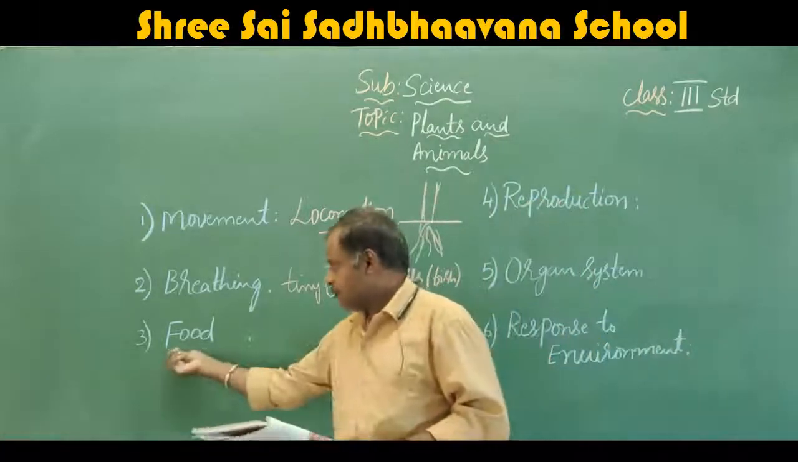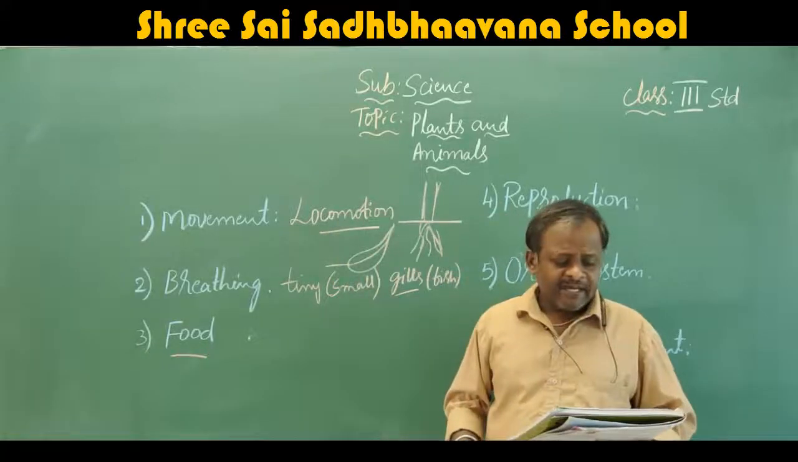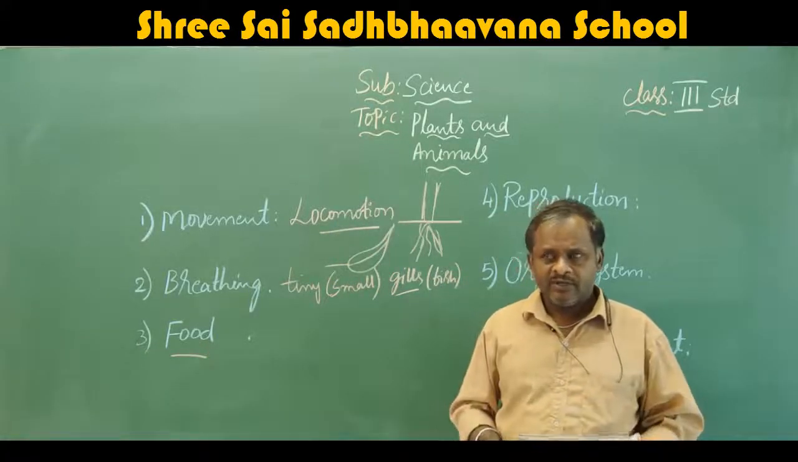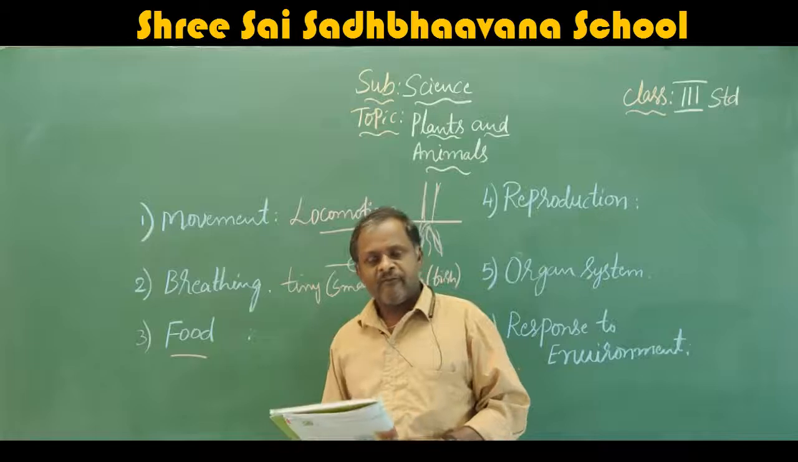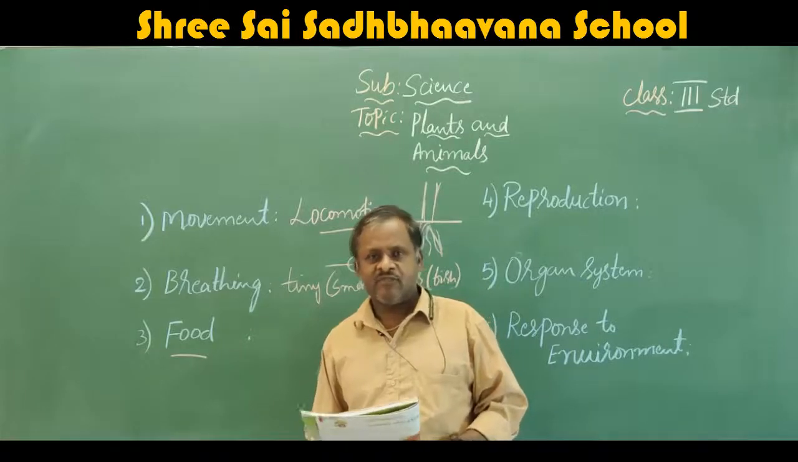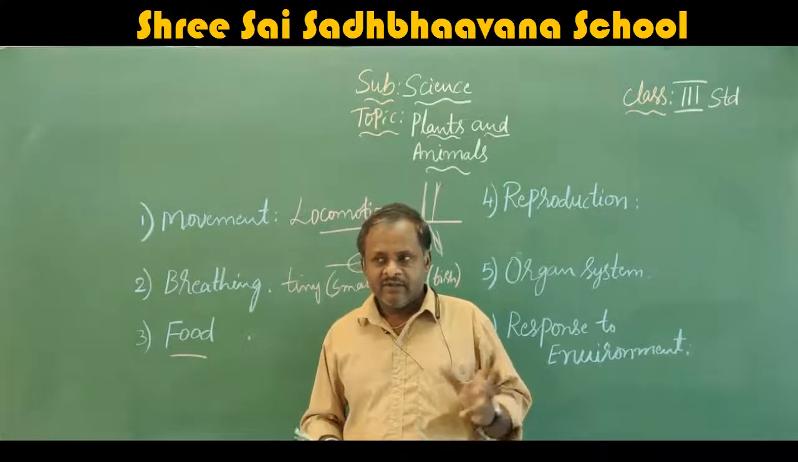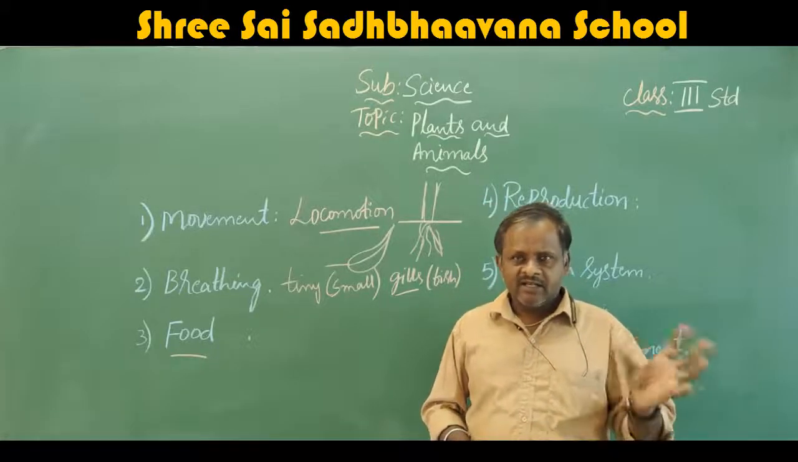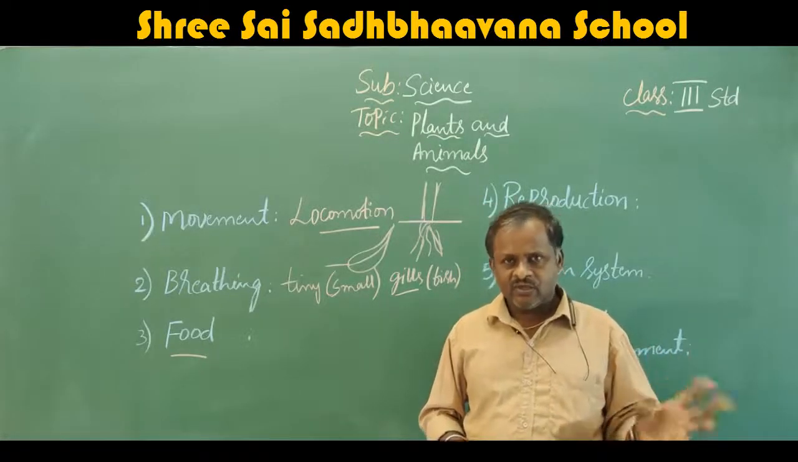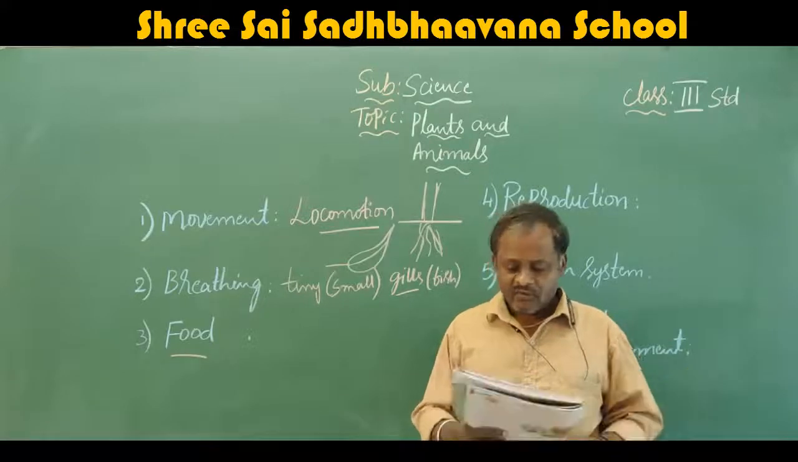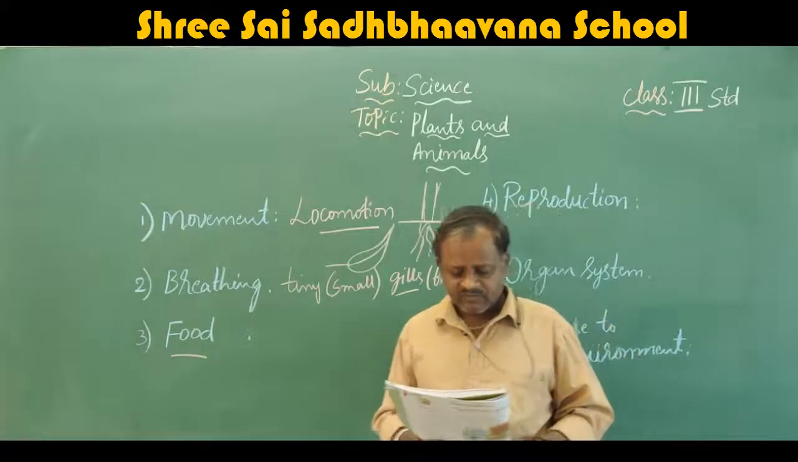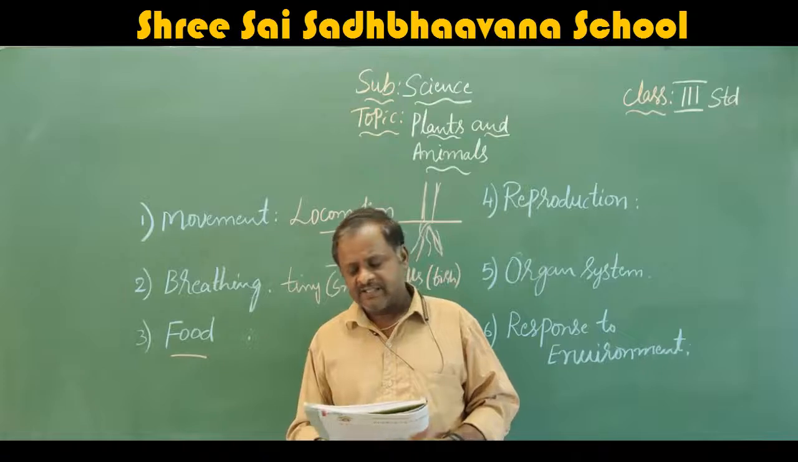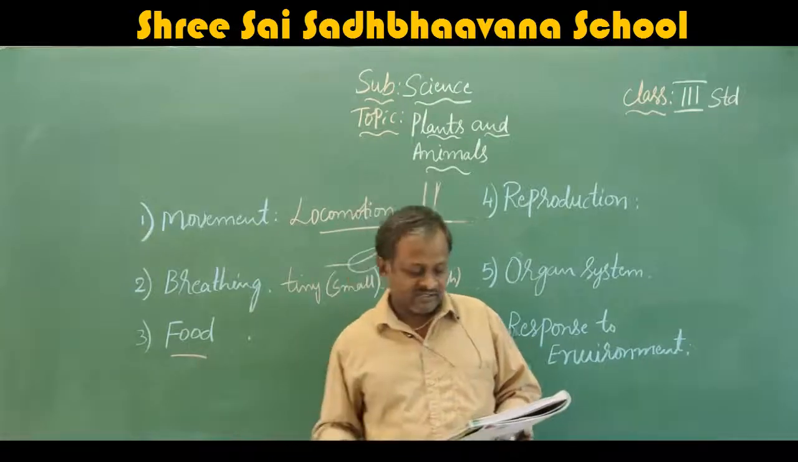Next, you come to the point food. Plants prepare their own food. How? By the process of photosynthesis, using carbon dioxide, water and minerals, and the chlorophyll. By using the chlorophyll, they prepare their own food. Using sunlight and water, plants prepare their food and consume it themselves.